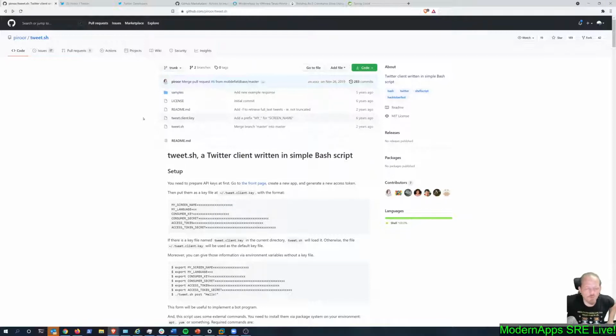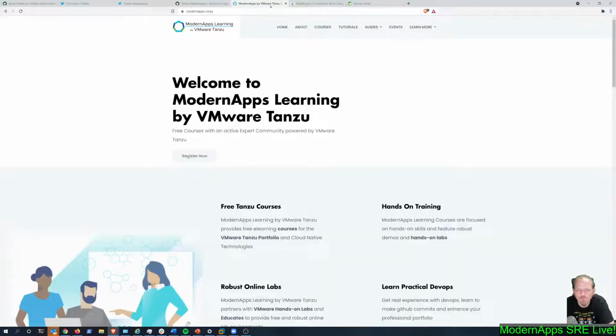You can also have this manual workflow set up so that if you're working on a project, like our Modern Apps project, or whatever project you happen to be working on, you're probably going to have several other people also working on your project who all want to tweet about it, probably using their own Twitter handles, but they may also all be adding pieces of content to your combined project.